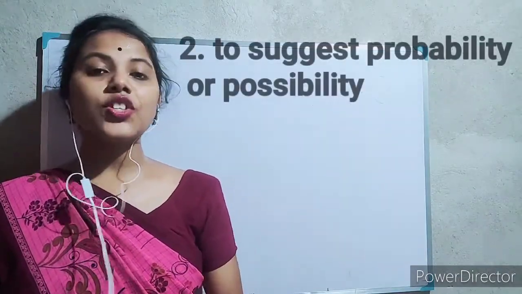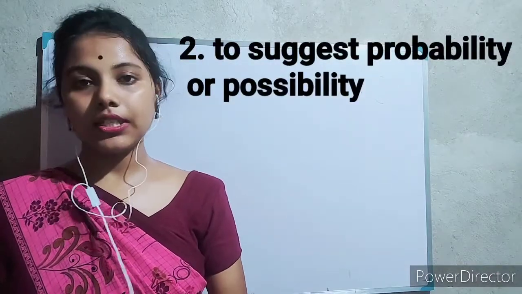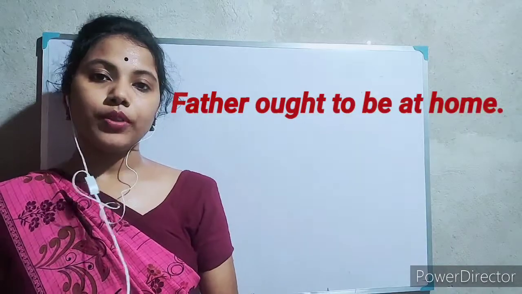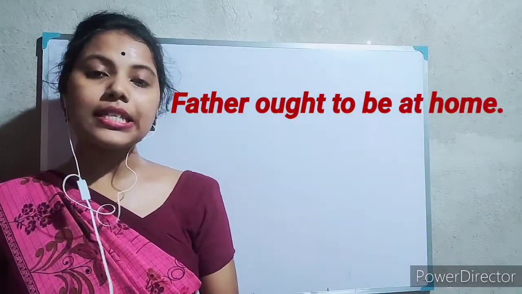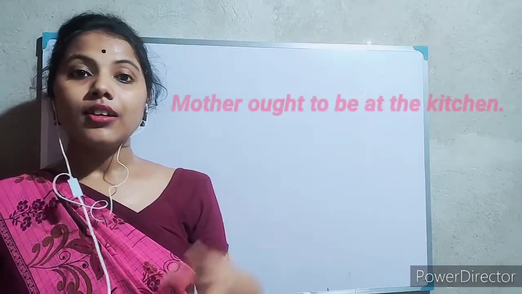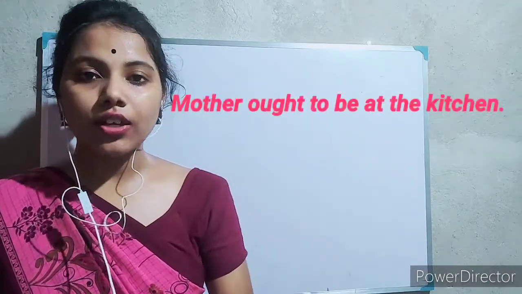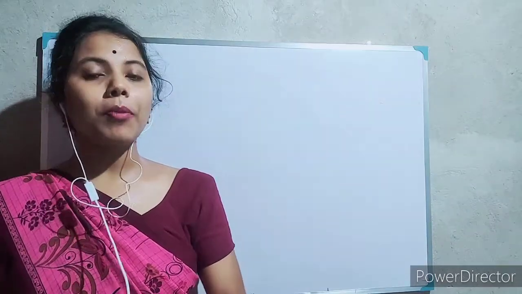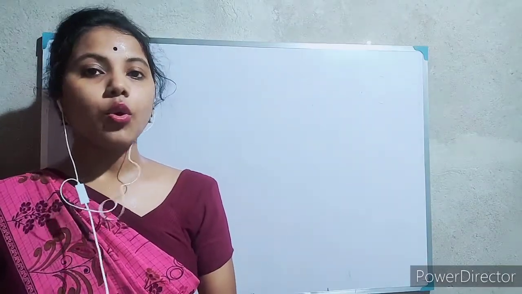Secondly, to suggest probability or possibility. For example, father ought to be at home. Again, you see there is a probability that father may be at home. Mother ought to be in the kitchen. Again, you see there is a probability in the sentence. To suggest probability, we can use ought to.